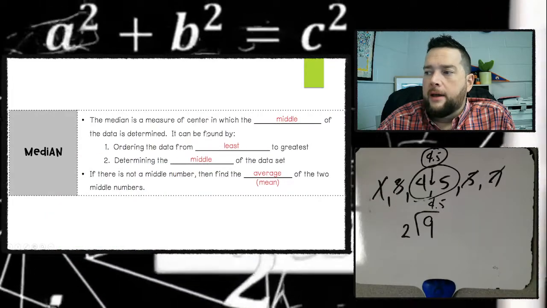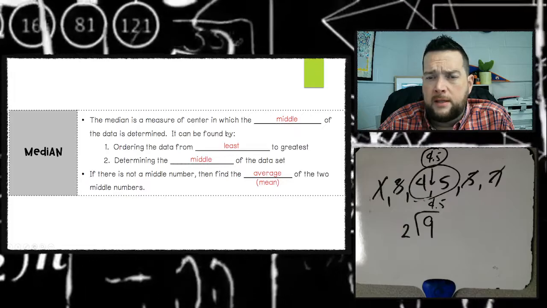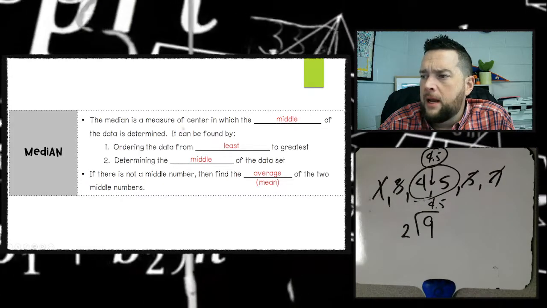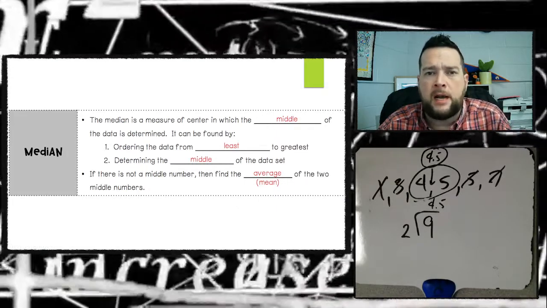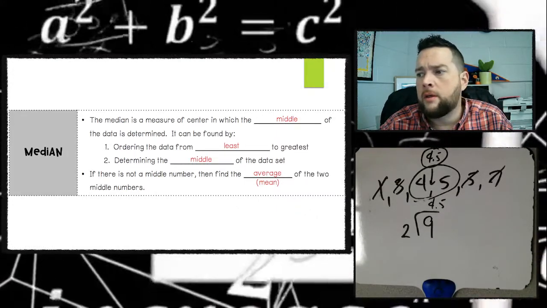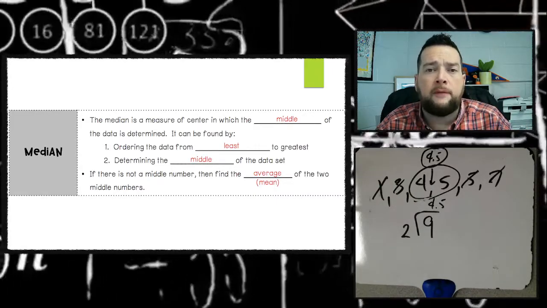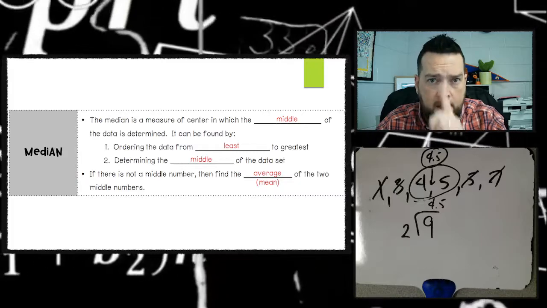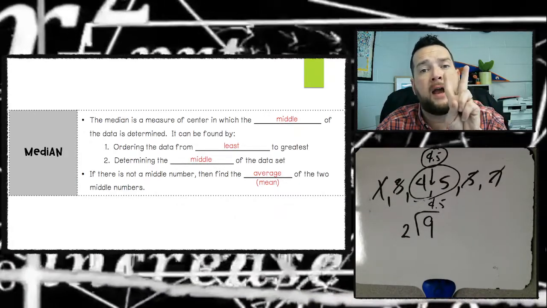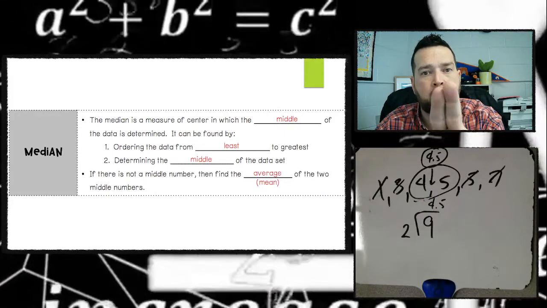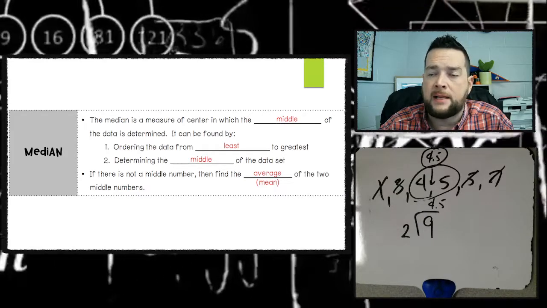Okay, here's a few more notes. If you want to pause the video and write these down, you can go ahead and do that. A median is a measure of center that describes the middle. It's probably the easiest number in data analysis to find. List the numbers in order from least to greatest, and then literally find what's in the middle. If there's an odd number of data points, there'll be one number in the middle. If there's an even number of data points, there'll be two numbers in the middle. If you find two numbers in the middle, then you want to add those two numbers and divide by 2. That's a mean, an average of those two numbers, and that's going to be your median.